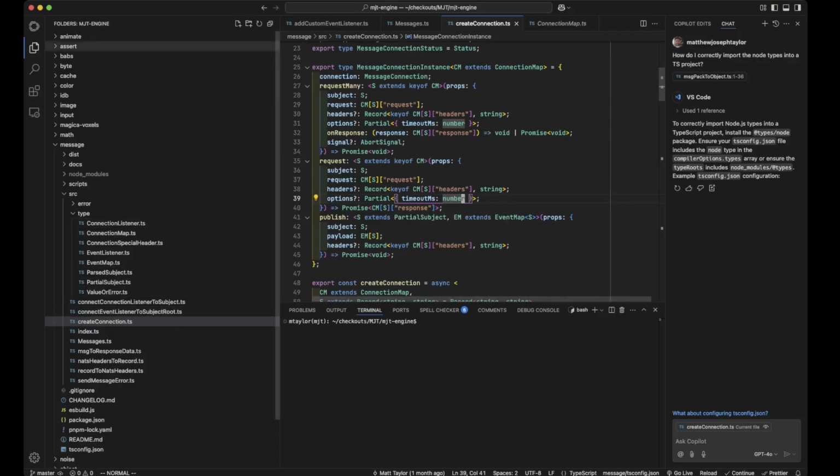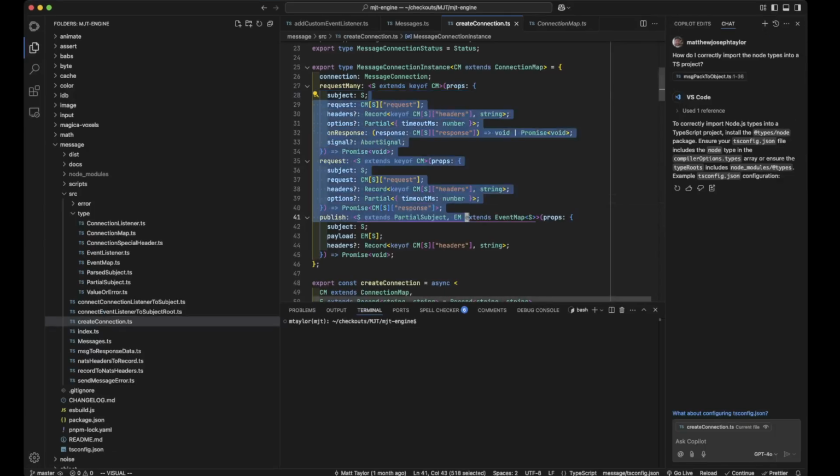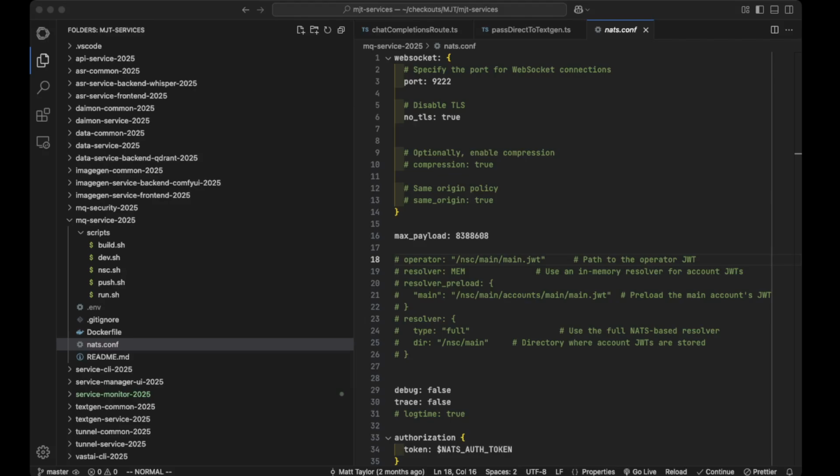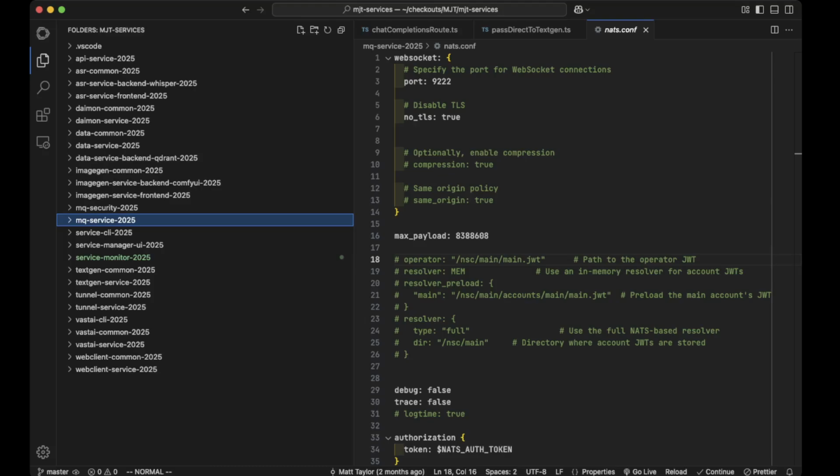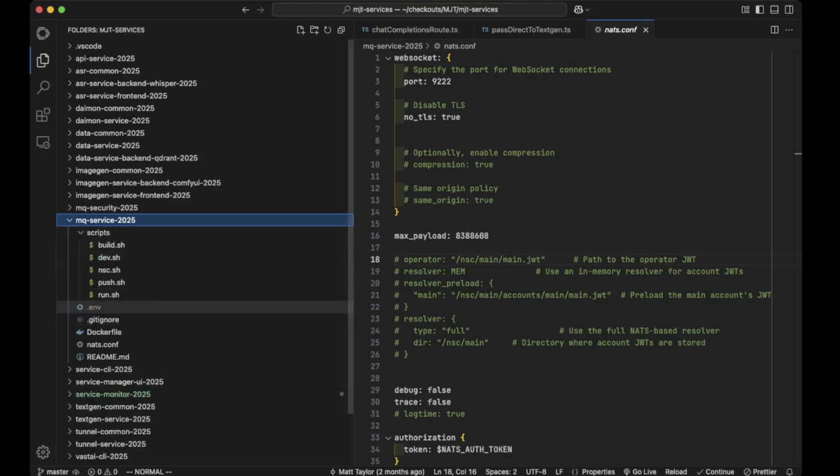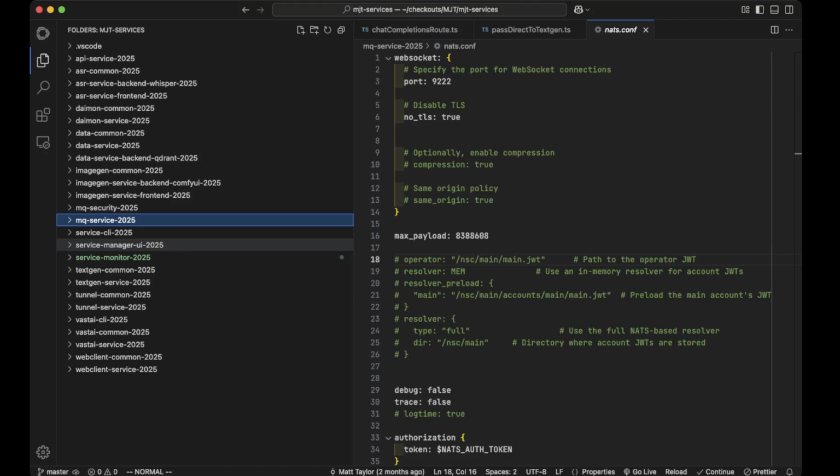So anyway, I talked about that, so I could talk about the message generation. Let's go back to services. All right, so now we're back to services, and now you know a little bit more about how the message queue stuff works. The message queue service is really just NATS, the raw NATS server at the end of the day. Everybody has to connect to it, so there's a well-known name for it called MQ-service that everyone can connect to.